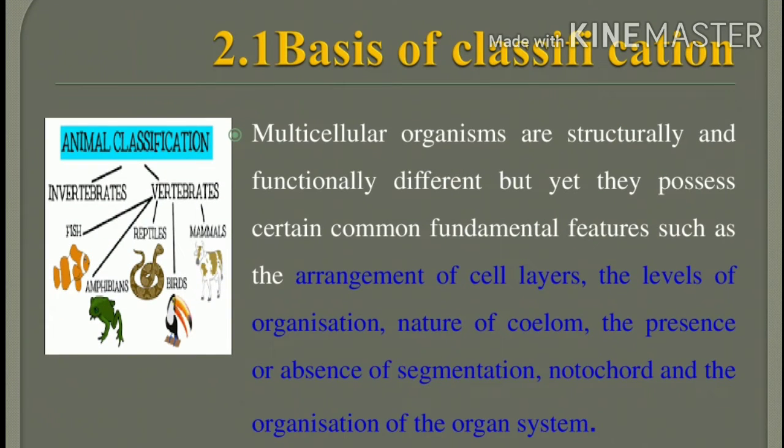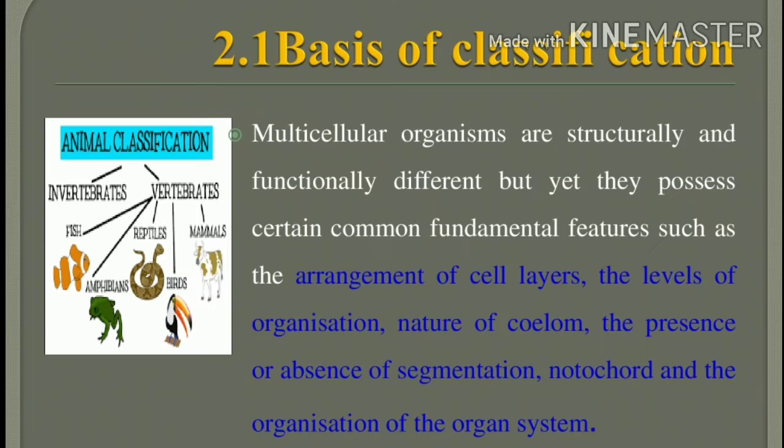Next is the basis of classification. The basis of classification is very important to understand this entire lesson. In this concept, cell into tissue into organ system, how they form non-vertebrate or vertebrate organisms. This is very important, like a math formula. If we understand these concepts easily, we can easily write about the 11 phyla. Can you understand? Please listen carefully and take notes.